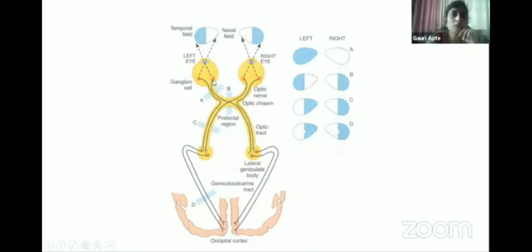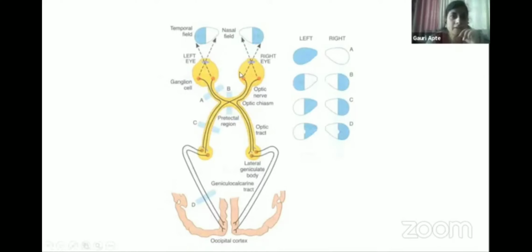Okay, now the fibers from the retina, the fibers from the nasal side, they cross, and the fibers from the temporal side, they do not cross. Okay, so these are the few important points you should remember while learning the visual pathway.